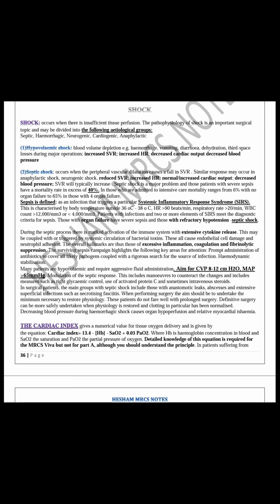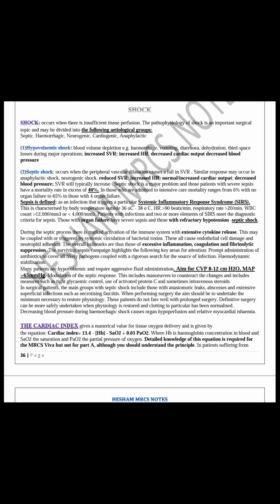Then the endocrinal response will be in the form of catecholamine release. Catecholamines play an important role in stimulation of alpha and beta receptors. Alpha receptor will cause vasoconstriction. Beta receptor on the heart will cause tachycardia, increasing cardiac contractility and heart rate, chronotropic and inotropic. Also release of some stress hormones like cortisol, glucagon, growth hormone, ACTH. Also release of the antidiuretic hormone, especially when blood loss is more than 10%.